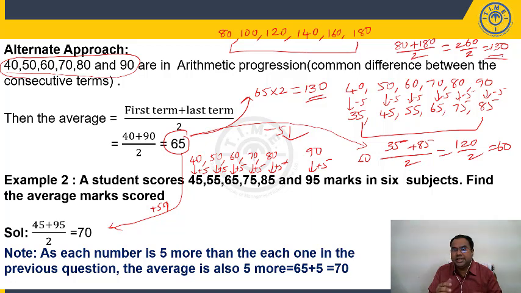So you observe this, student, these are important points in averages. When you take your first example, second example, each number is increasing by 5, then you observe that my average was 65 earlier, now it is 65 plus 5, 70.